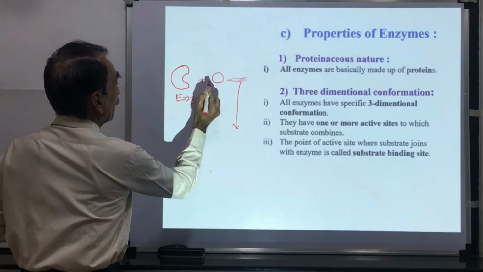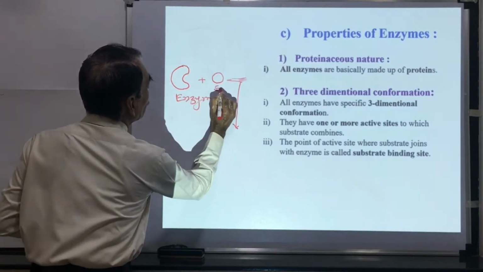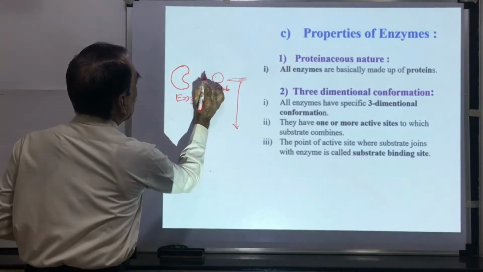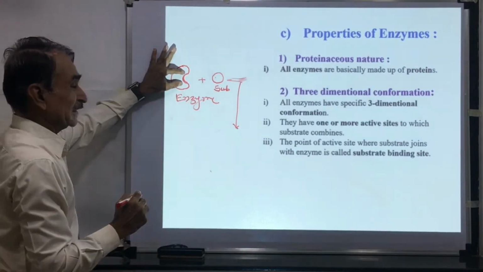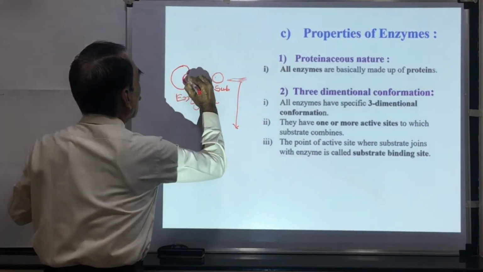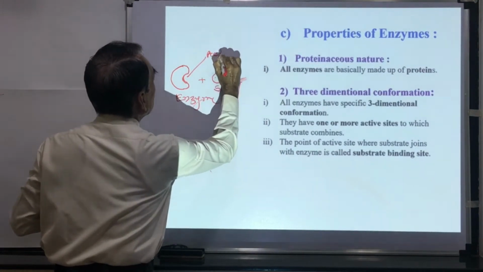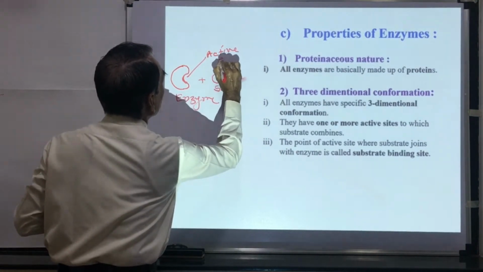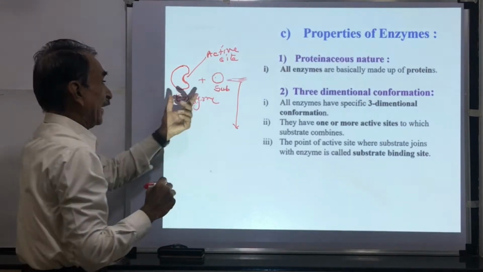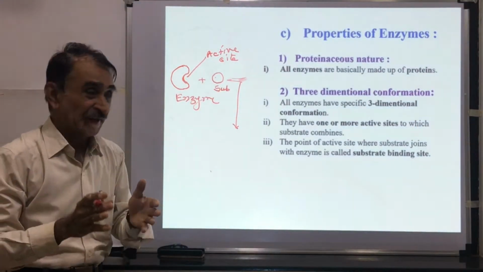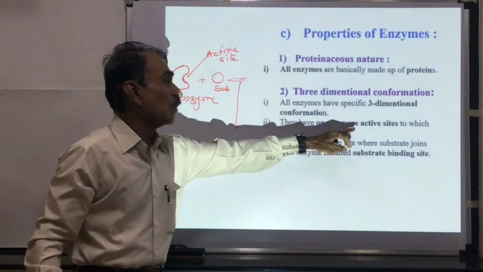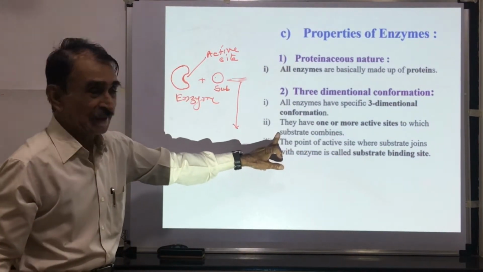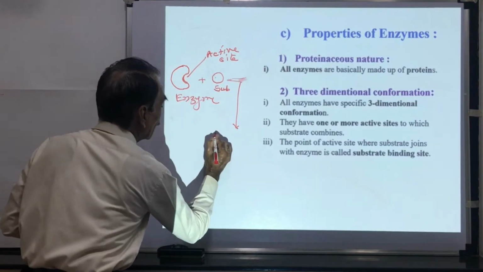Here you can see that this substrate gets combined with this site of the enzyme, and this is called the active site of the enzyme. The place on the enzyme where the substrate gets fitted is called the active site of the enzyme. They have one or more active sites on which the substrate combines.